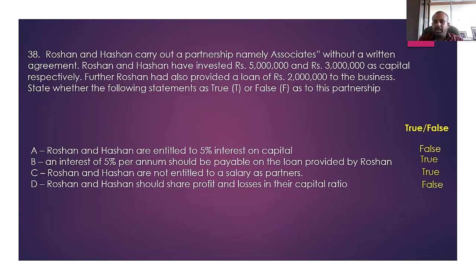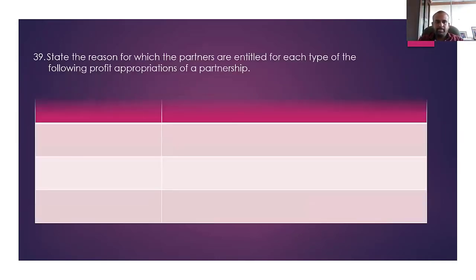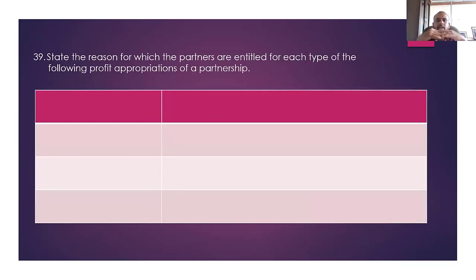Therefore, this particular statement is false. If you do not have an agreement, profit and losses should be shared equally. Right. Question number 39. State the reason for which the partners are entitled to each type of the following profit appropriations of a partnership.